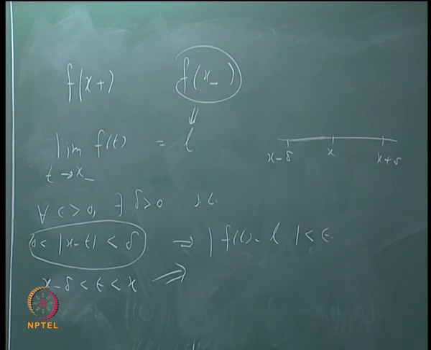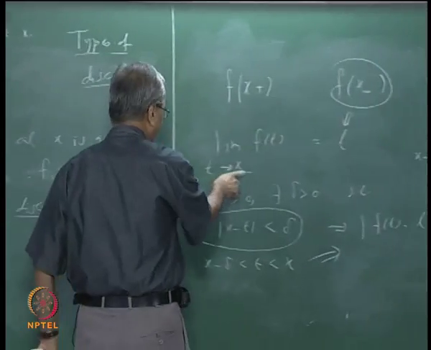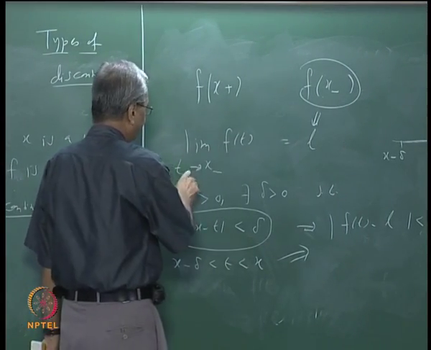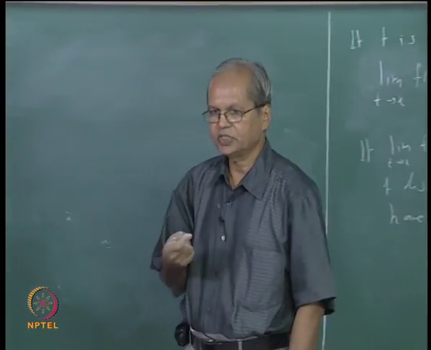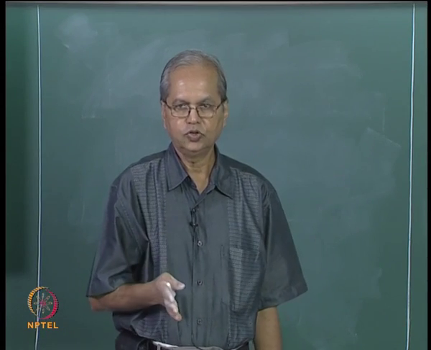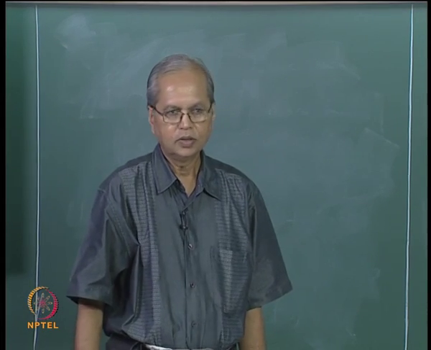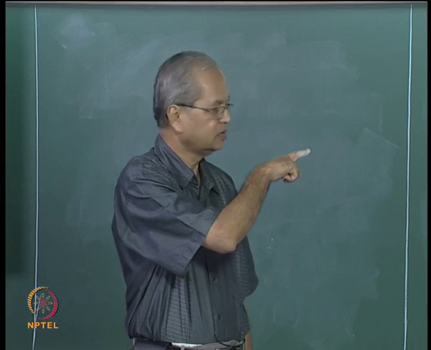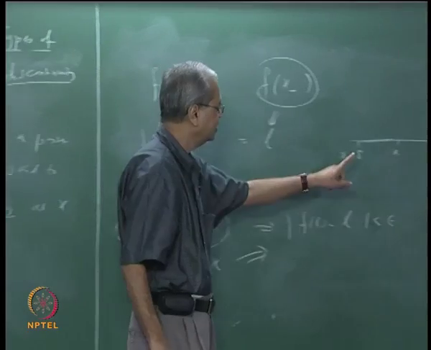Another way of saying that is in terms of sequences. Suppose, forget about this minus, suppose limit of ft as t tends to x is equal to L. We have seen that this is equivalent to saying that if you take any sequence Tn converging to x, then f of Tn should converge to L. The only modification in the left hand limit will be that instead of letting the sequence Tn lie anywhere, I will take only those sequences Tn such that every Tn is less than x.